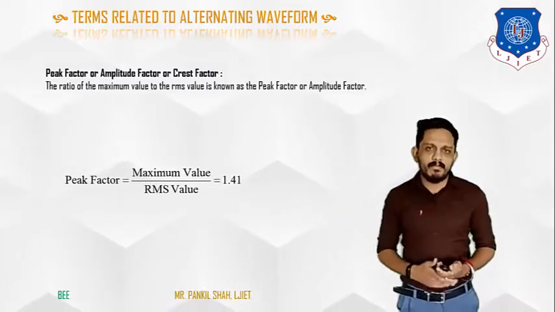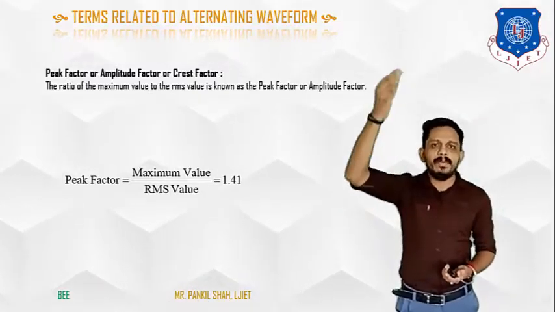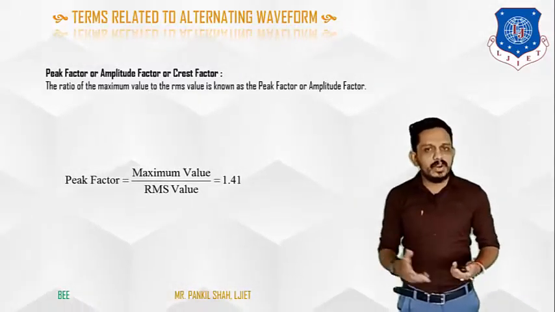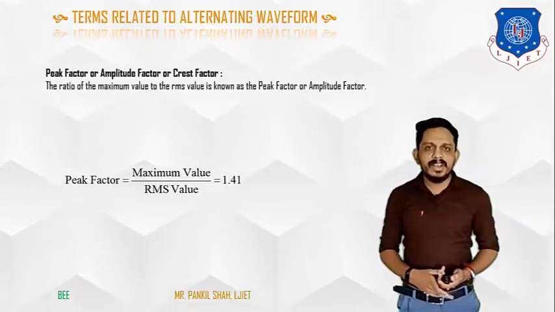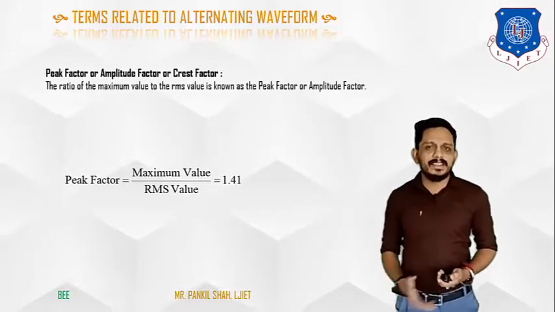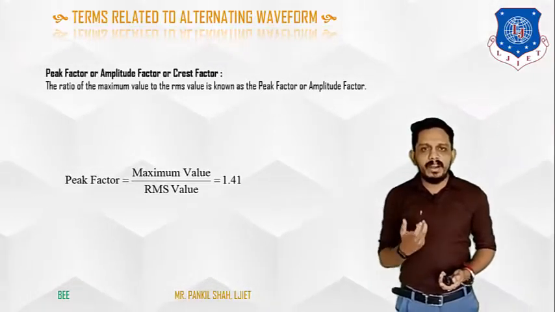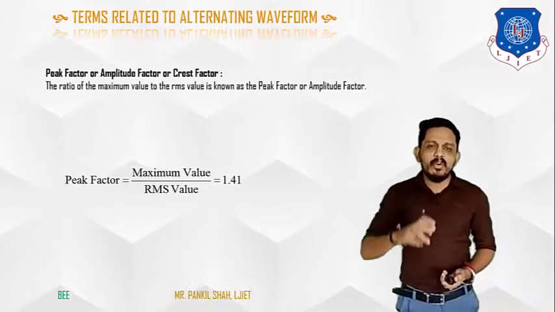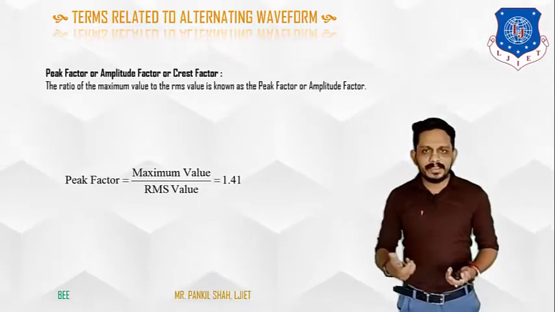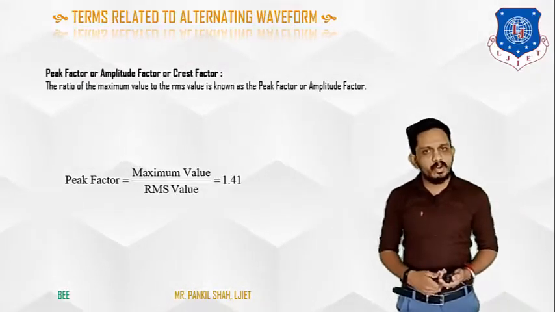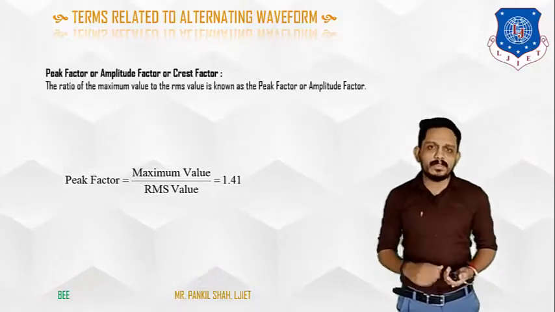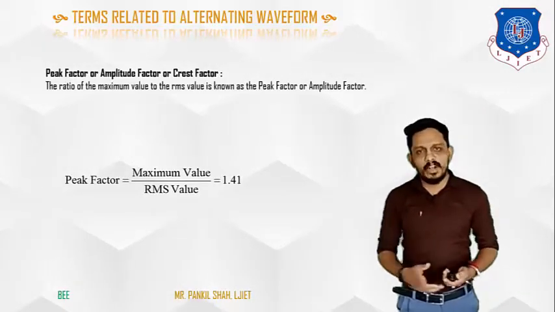So Vm will be cancelled out, and root 2 goes into the numerator, and we know the value of root 2 is 1.41. So the peak factor is 1.41. This is useful when we know either the maximum value or the RMS value. If we know the maximum value, we can find the RMS value very easily, and if we know the RMS value, we can find the maximum value easily.